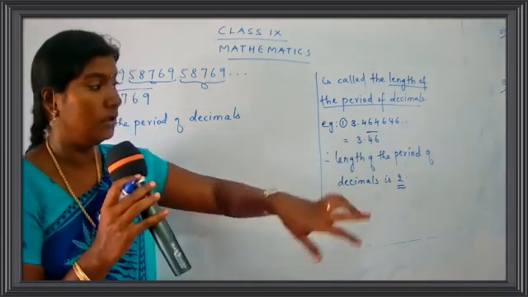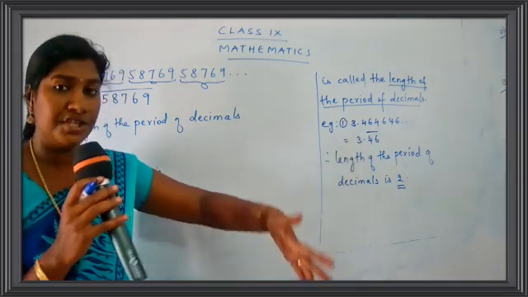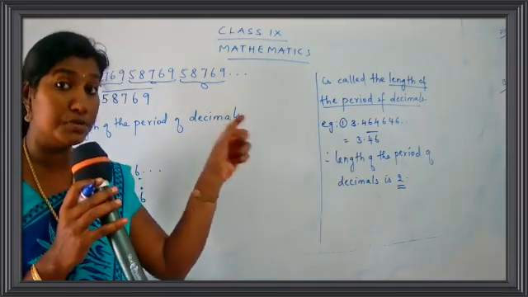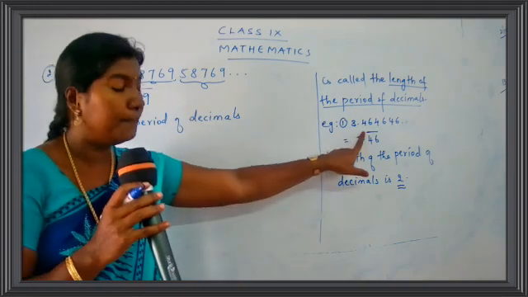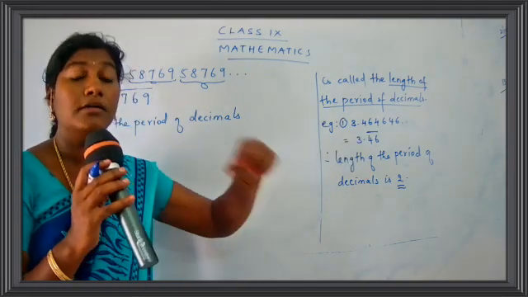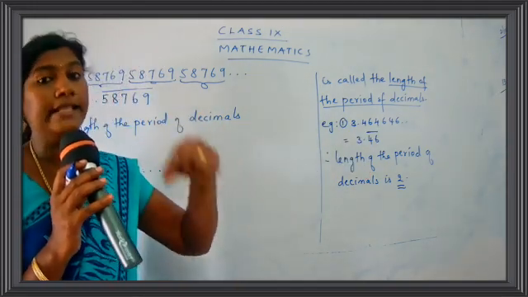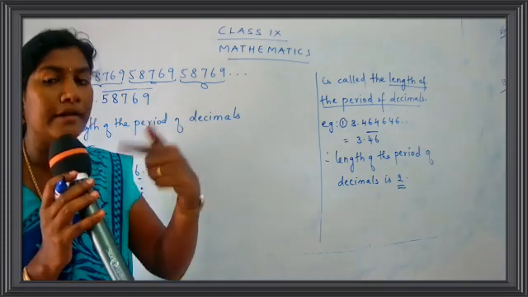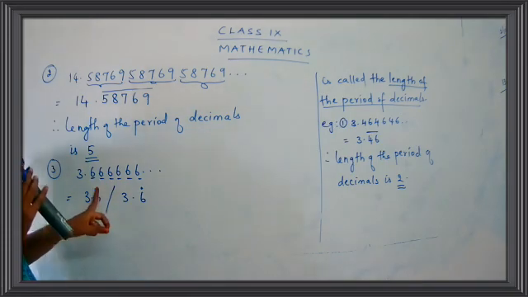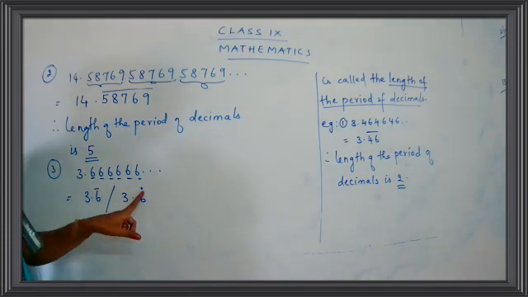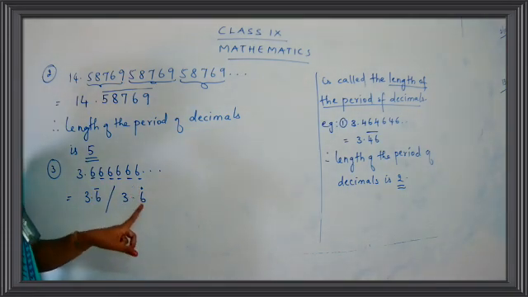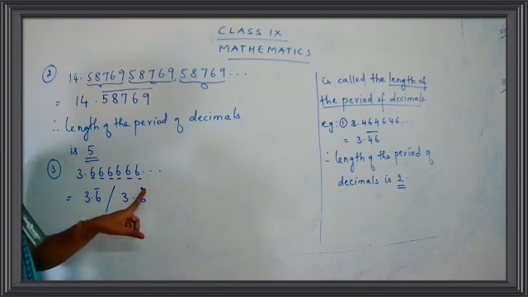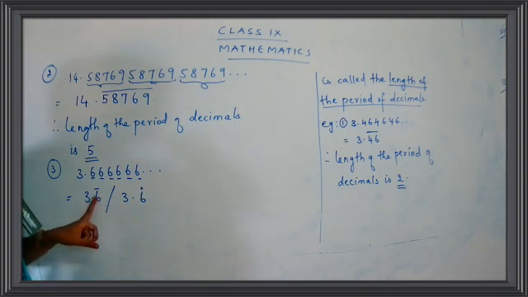That is totally wrong. For a 2-digit number, 3-digit number, 4-digit number, you have to just use a bar. You have to put a bar only for numbers greater than 1 digit. If it is a 1-digit number repeated, you can write a bar, or you can put a dot above that number. So 3.6 dot, 3.6 bar.